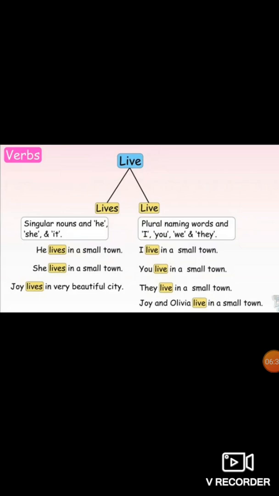Now see in which words we will not put s. Plural naming words and I, you, we and they. I live in a small town. Here live is as it is. We have not put s. You live in a small town. They live in a small town. Joy and Olivia live in a small town. Here you can see Joy and Olivia are more than one person. So, for more than one person and with the words I, you, they, we do not put s.